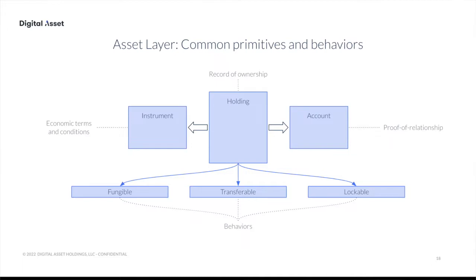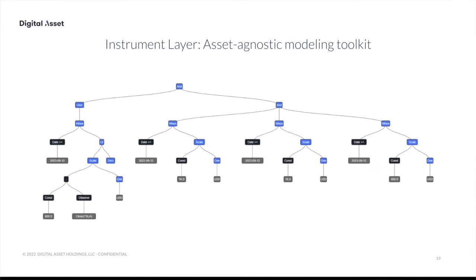Moving one level up, the instrument layer, this is where it gets interesting. What we use at the heart of modern financial instruments is the framework called contingent claims, which describes a financial contract by its cash flow properties. And this is represented in a tree structure, which carries the semantic behavior of the financial contracts. We actually describe it using a set of primitive nodes for when certain things are happening on this instrument, and we have different combinators available here.